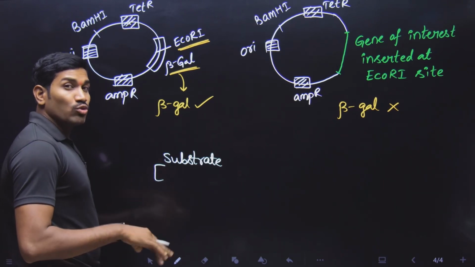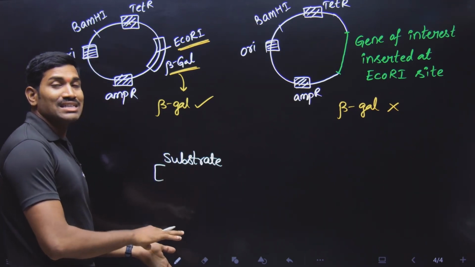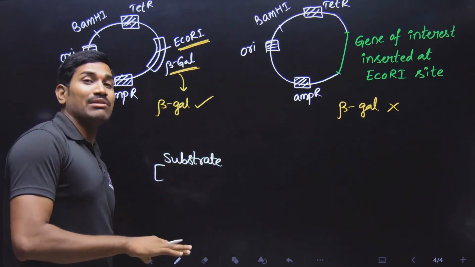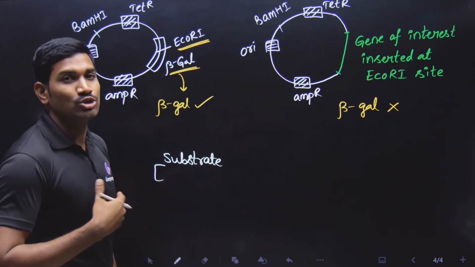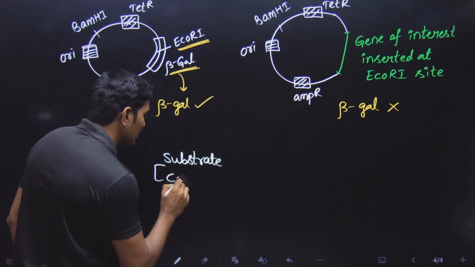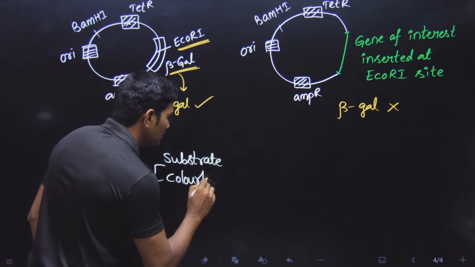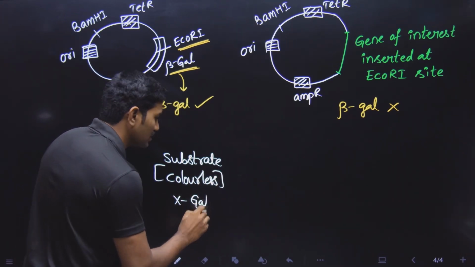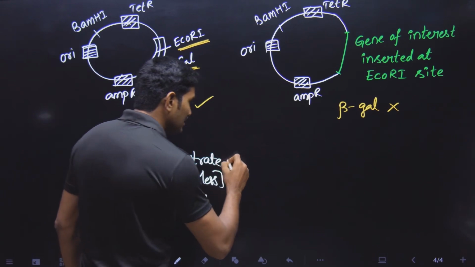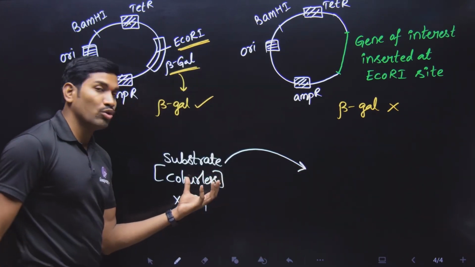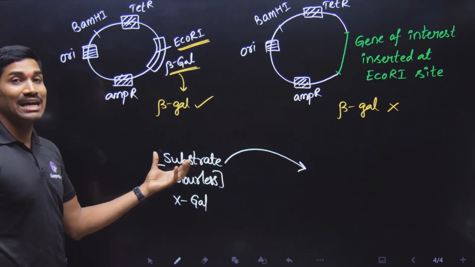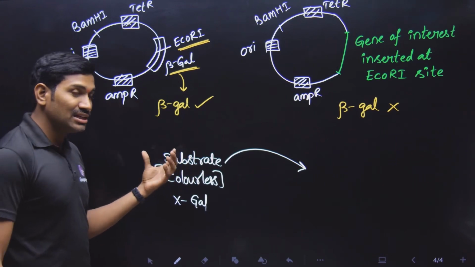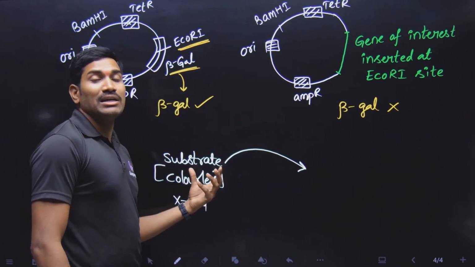It is called a chromogenic substrate. Chroma means color, genic means producing. Color producing substrate, but it does not have color. It is colorless. And the standard example is X-gal as the substrate. This substrate is called a chromogenic substrate because it is color producing. Does it have any color? No, but it can produce color.